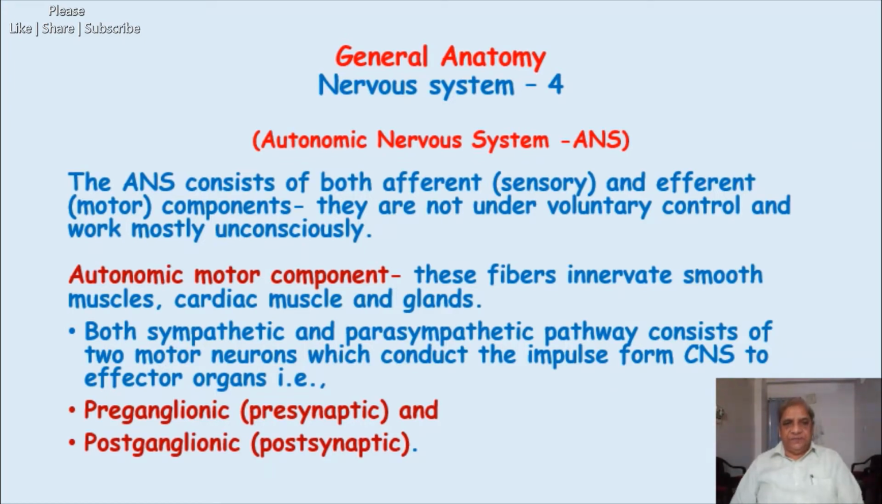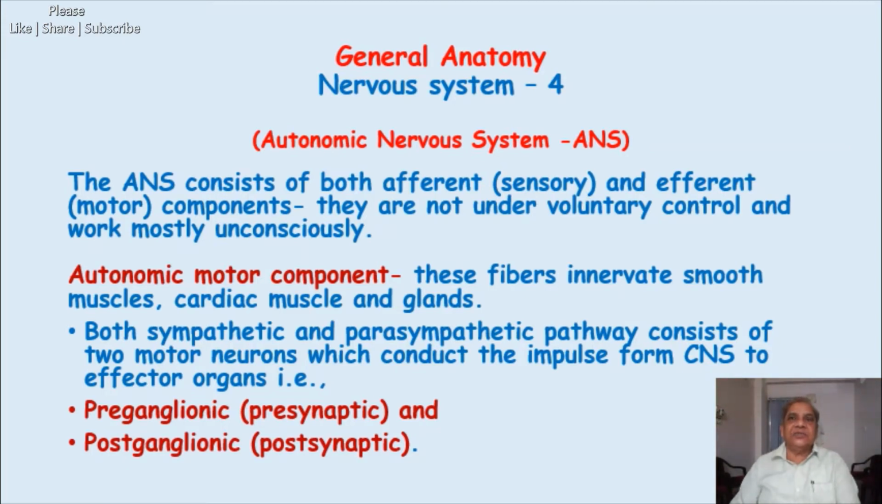What does it mean? Now understand this: when the diagram comes, I will once again tell you, but there are two neurons in the sympathetic division as well as two neurons in the parasympathetic motor division. We are talking of the motor components, okay? So one division is located in the central nervous system.